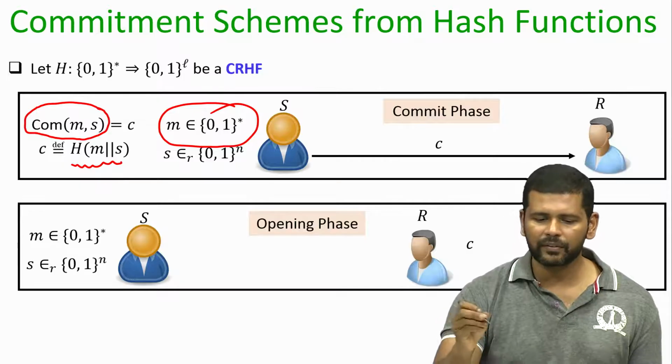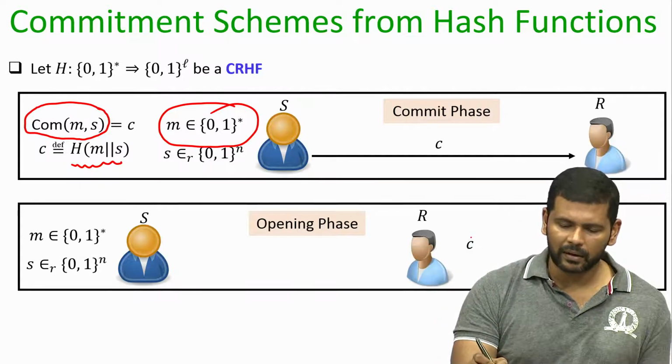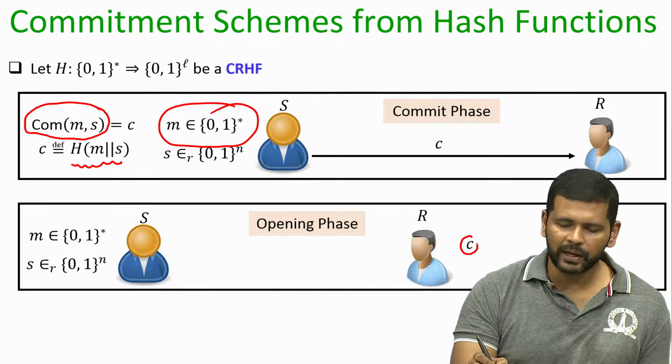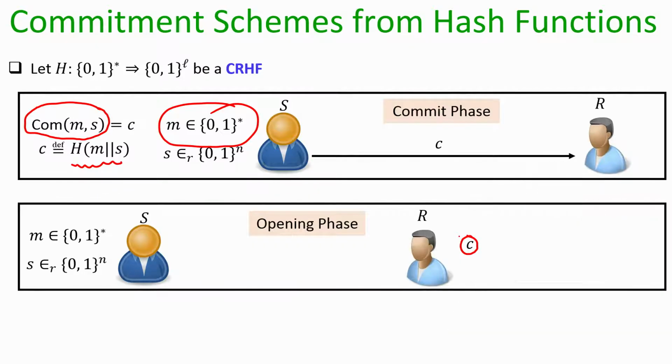During the opening phase, the receiver has the commitment already available to it, and it wants to now see what exactly it corresponds to based on the opening information which the sender is going to provide. What the sender provides in the opening phase is the message comma randomness, which it might have used in the commit phase to commit the message m in the commitment c.